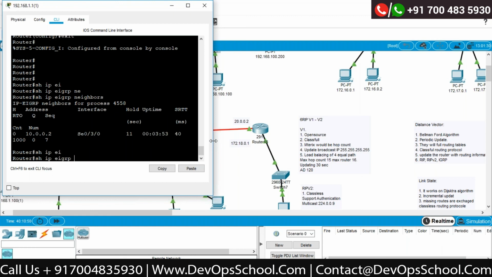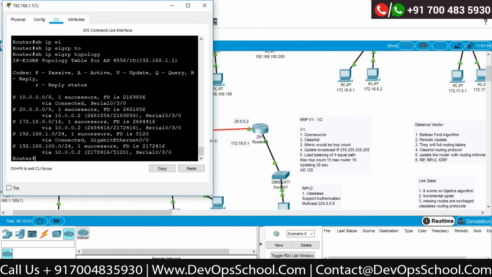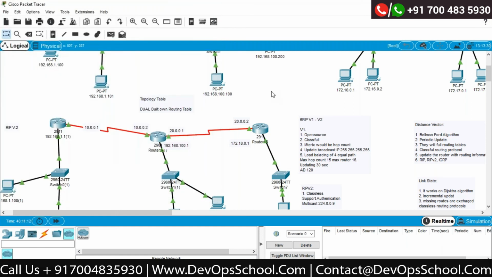Show IP EIGRP topology. This is my topology, all are successor. Okay. Now we will also understand what is FD. Okay. And what is AD. AD is not mentioned over here, but we will be able to understand what FD is also. This is very important. So this is also very good.